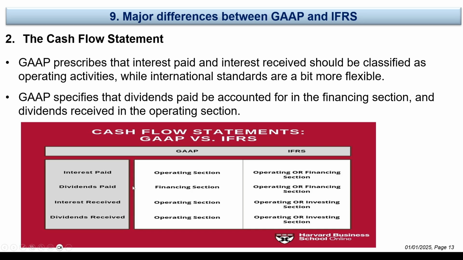Dividends received are part of the operating section in US GAAP. For IFRS, it's operating or investing.